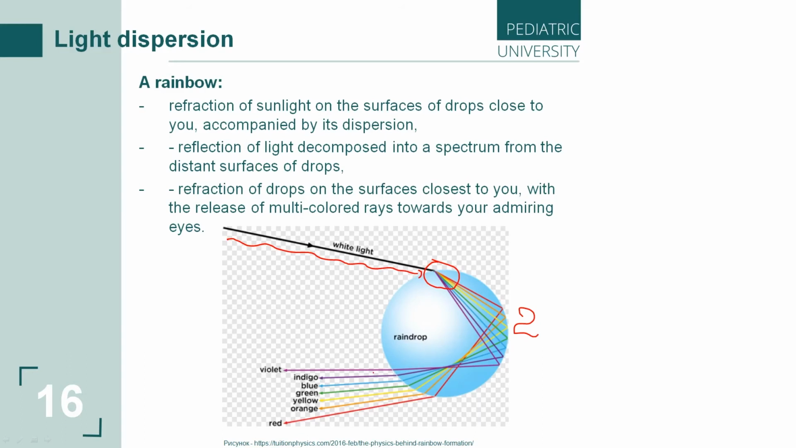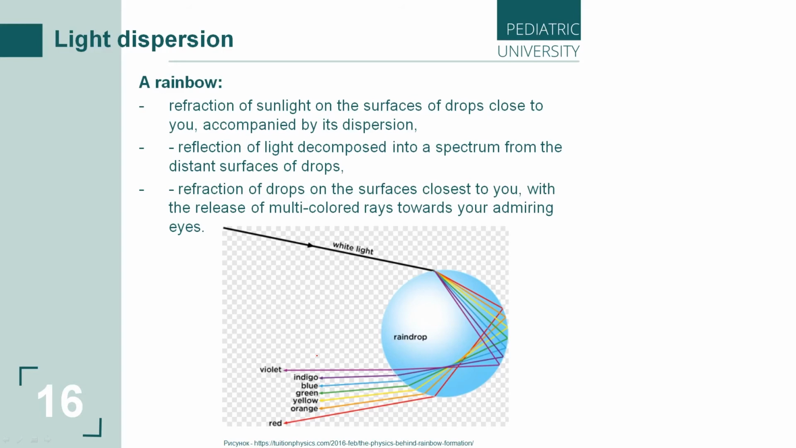Admiring eyes. Let's see. Firstly, what happened? Refraction and dispersion. Secondly, reflection. And thirdly, refraction of simple lights. And we can see the rainbow using our admiring eyes, like a miracle for us. But this is a simple physical phenomenon. Simple physical phenomenon, but a complex one, which consists of refraction, reflection, and dispersion.